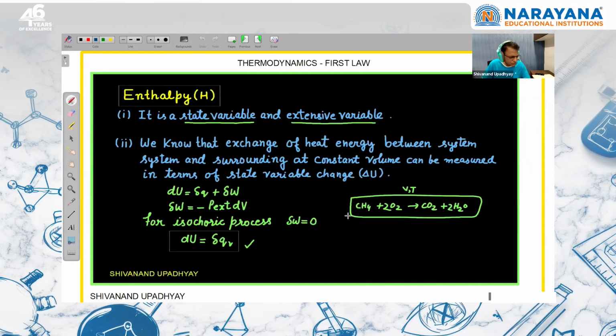Moving next, enthalpy. So enthalpy is a state variable. We know that exchange of heat energy between system and surrounding at constant volume can be measured in terms of a state variable, that is change in delta U. QV को हम लिखते हैं delta U. And most of the time when we do an experiment, pressure is constant. So we want to write the exchange of heat energy at constant pressure in terms of a state variable. And for that, we have derived this enthalpy. Because most of the reactions take place at constant pressure, we want to write the exchange of heat energy in terms of a state variable.